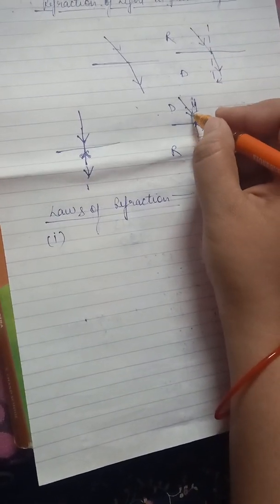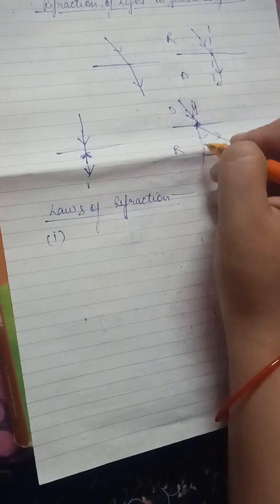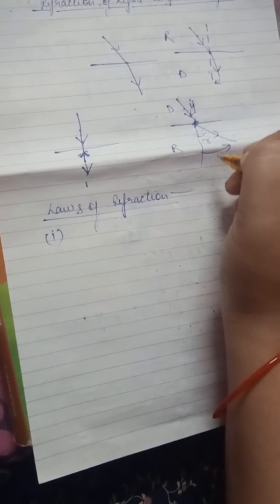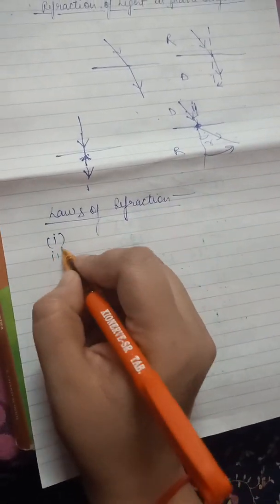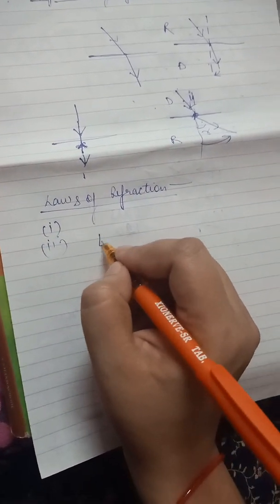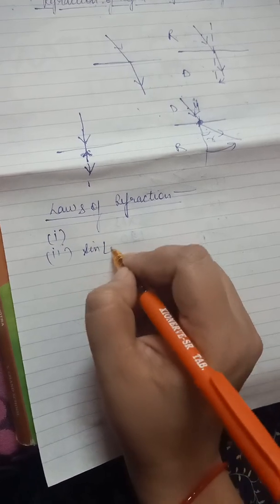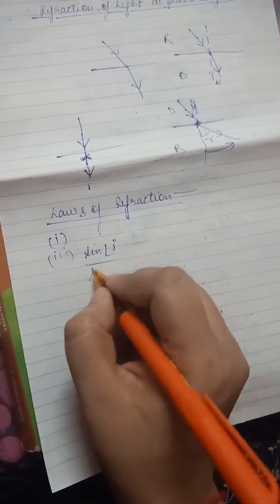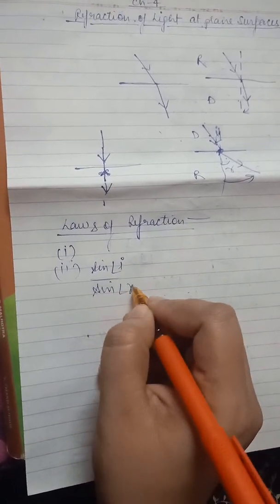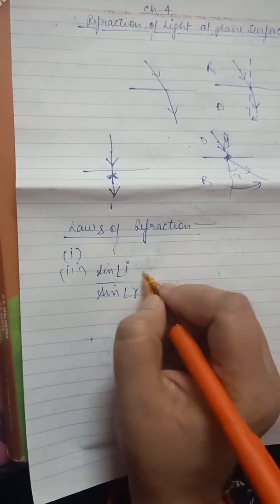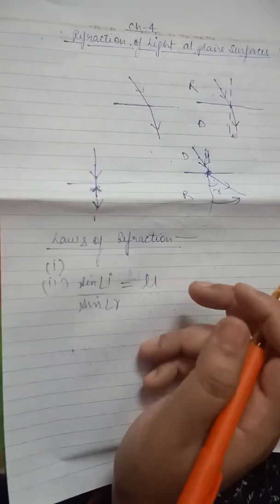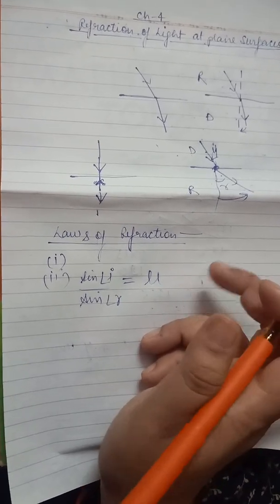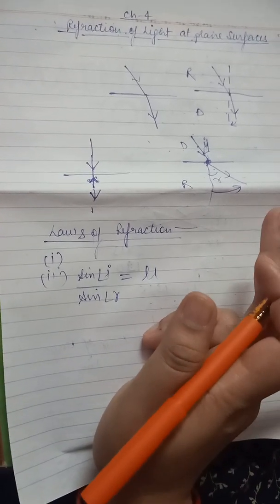Angle made by the incident ray and the normal is angle of incidence, and angle made by the refracted ray and the normal is angle of refraction.